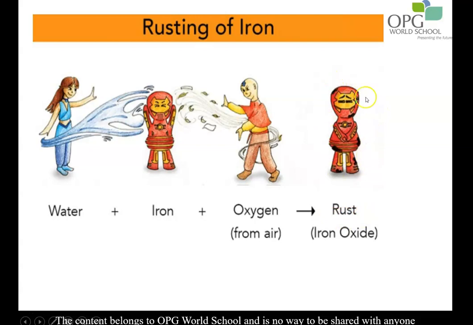This will totally spoil the iron and the iron will lose its strength. So this is a new product that is formed. What are the reactants? Water, iron and oxygen. And the new product formed is rust, which is iron oxide. So this is a chemical reaction or a chemical change.